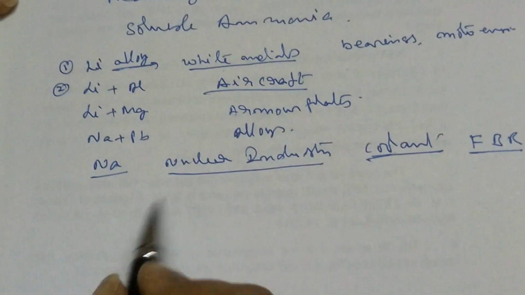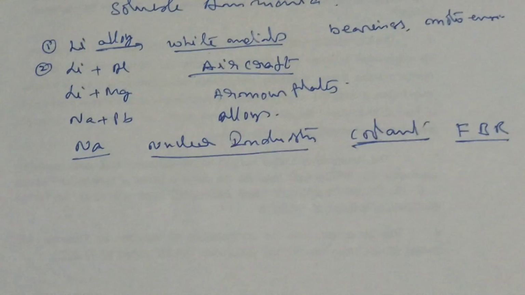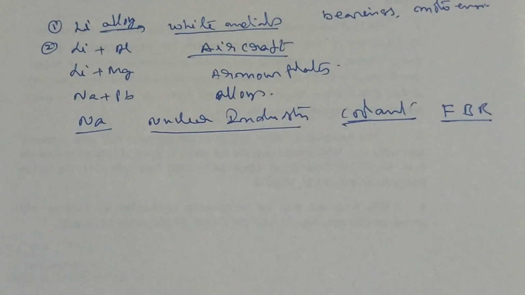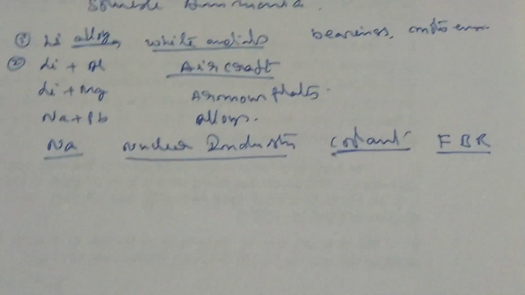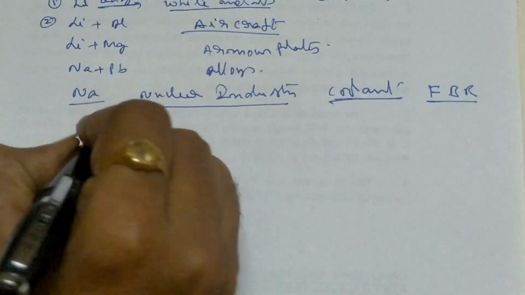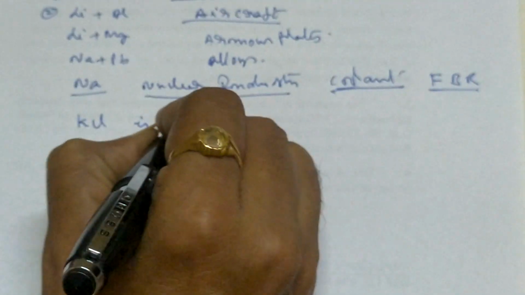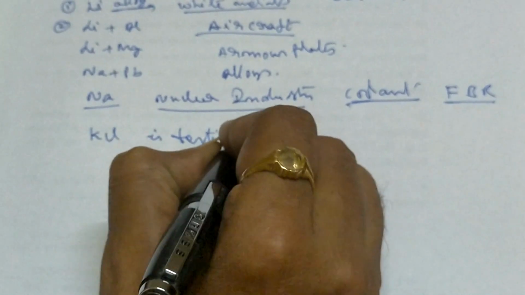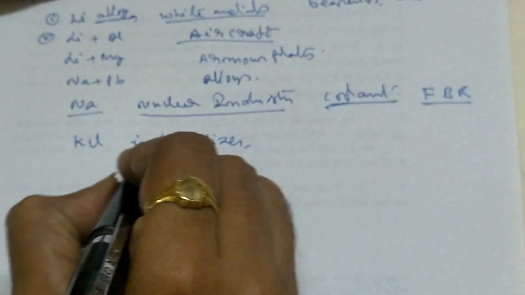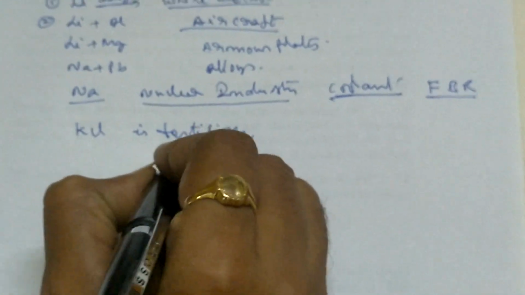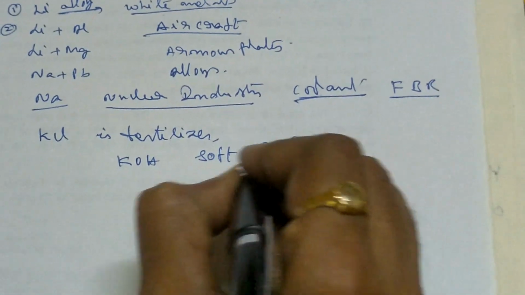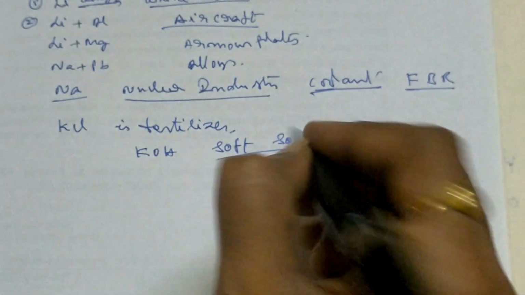Nowadays lead is not used as an anti-knocking agent; sodium and other additives are added for this. In biology, potassium chloride is used as a fertilizer. Potassium chloride is first of all a fertilizer, and it is a good salt. Potassium hydroxide is used in soft soap, that means bathing soap.